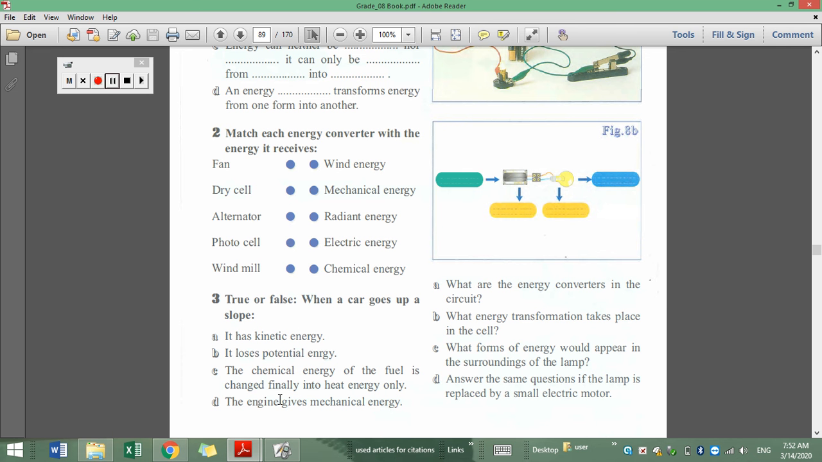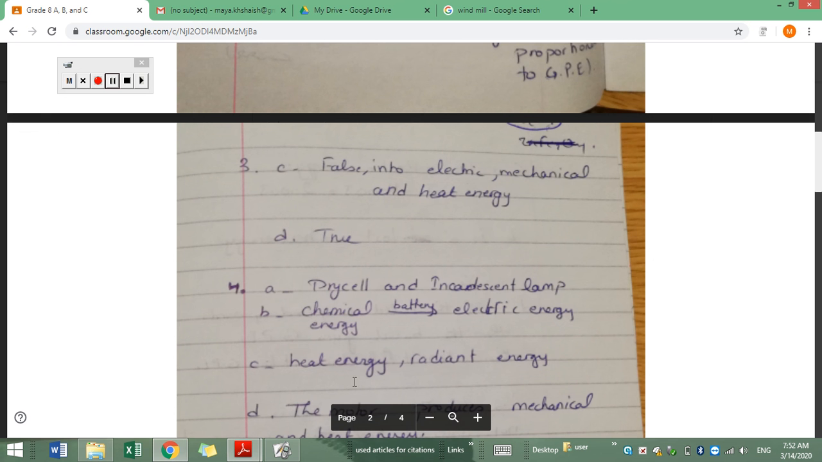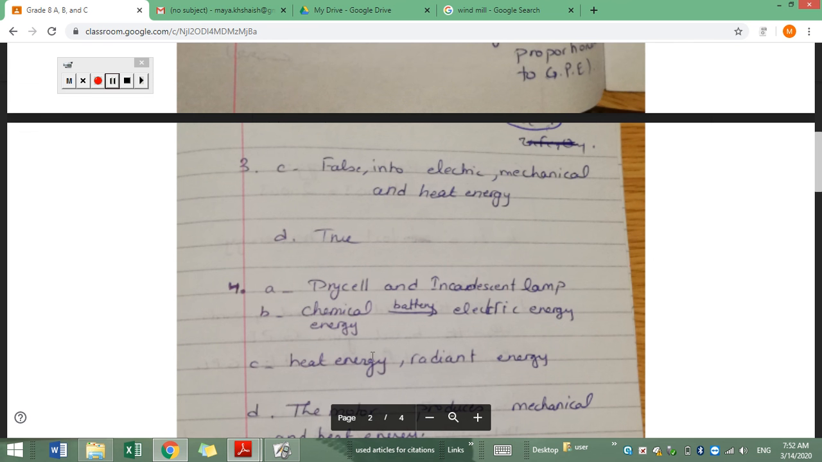What forms of energy would appear in the surrounding of the lamp? In other words, what does the lamp produce? What form of energy does the lamp produce? It produces heat energy and radiant energy. The main objective or the main usage of the lamp is to produce radiant energy. However, at the same time, it loses some of its electric energy into heat energy. It heats up.